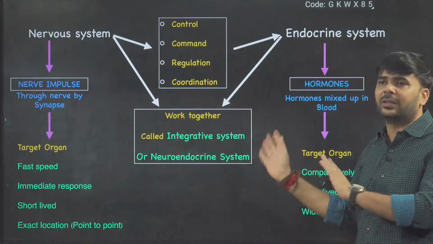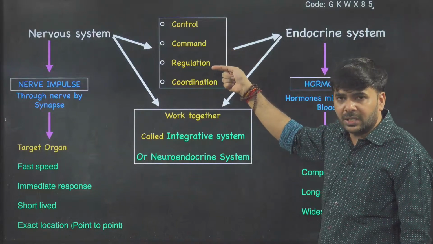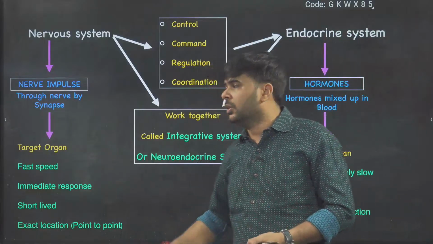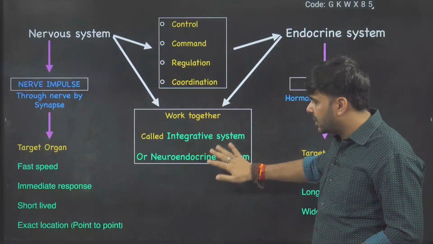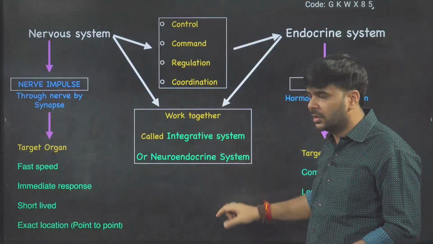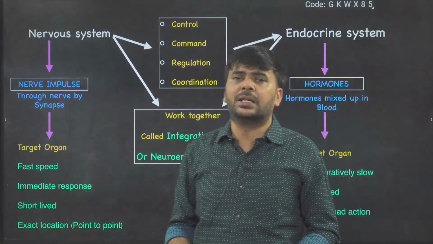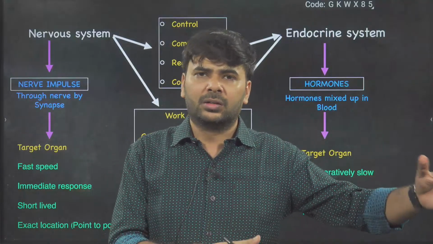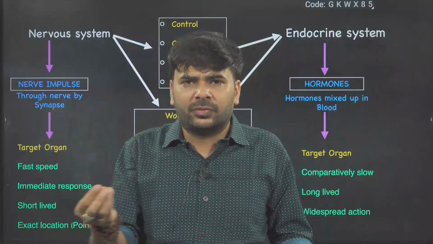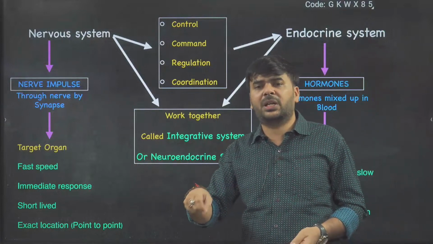What they do together, they do control, they do command, they do regulation of body functions, they do coordination. Coordination means working together. So working together is called the integrative system or neuroendocrine system. Here you need to note these two words: integrative system we are going to study, and neuroendocrine system. In lower classes, 8, 9, 10th, you have studied just brain, spinal cord, nervous system, in shortcut. Hormones, 1 or 2 or 5, 10 hormones you may have studied. But here we are going to discuss the same thing in detail.